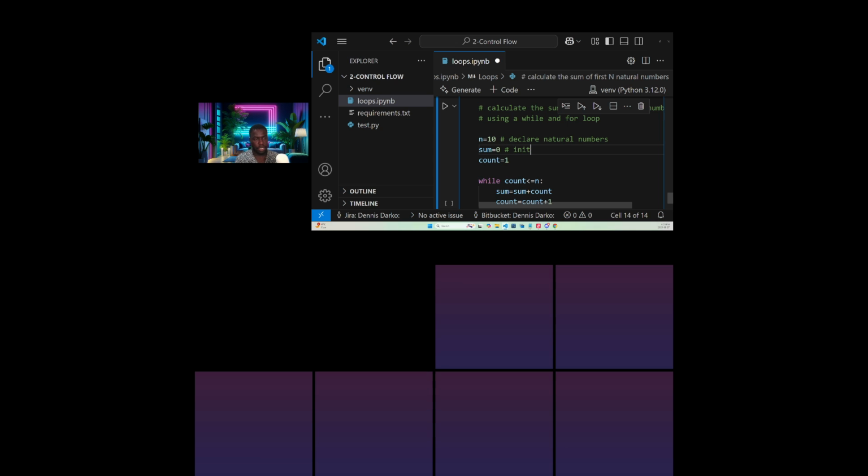Now we've declared the natural numbers, initialized our sum to be 0, and now we start counting from 1. You get it clear now? We declare the natural numbers, we initialize the sum to be 0, then we start counting from 1.